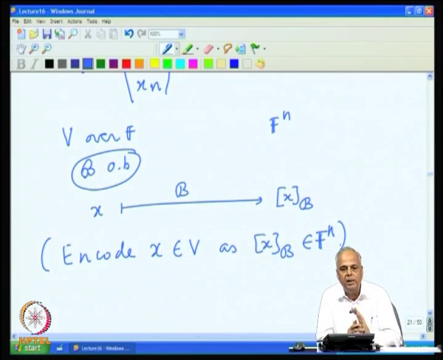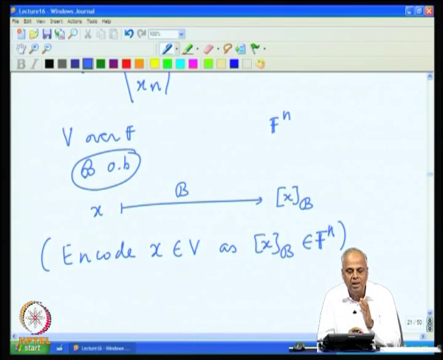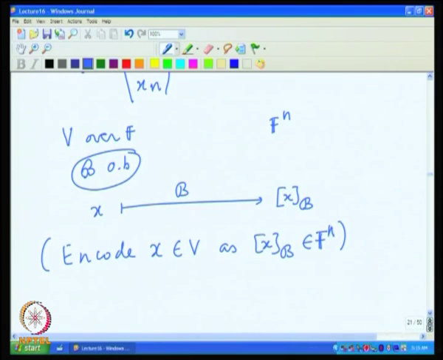So however abstract the vector space V may be, as long as its dimension is n, it can always be converted to a concrete level of Fn. Fn is simply the standard n-component matrix space. So any abstract vector space, if it has dimension n, by choosing any arbitrary ordered basis for V, every vector x can be translated, encoded, digitized as a vector xB in Fn. Let us look at some simple examples.